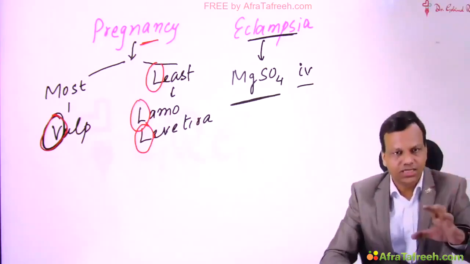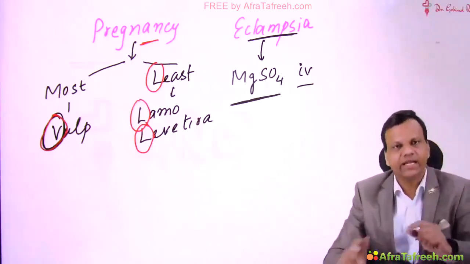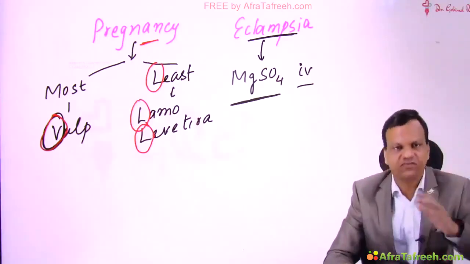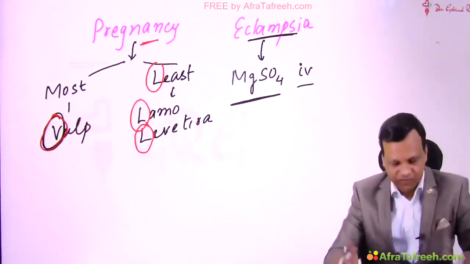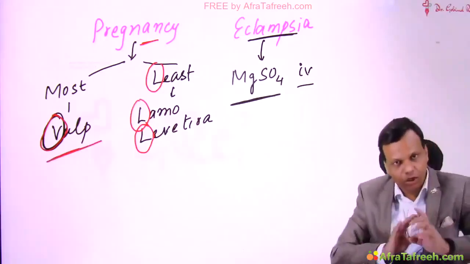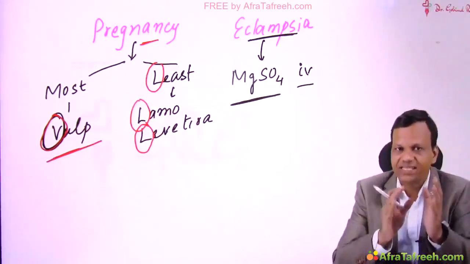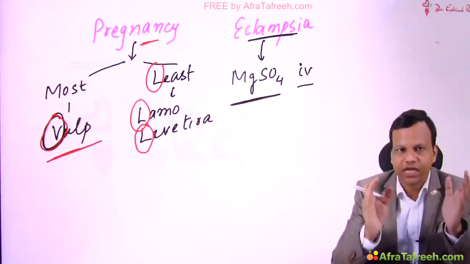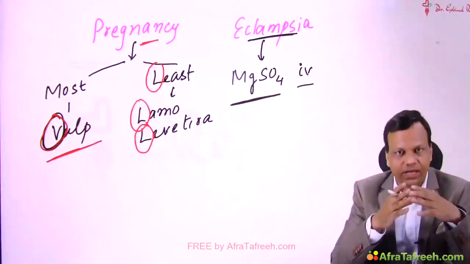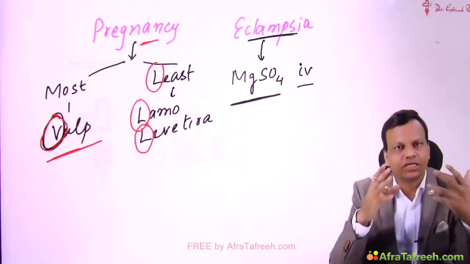So due to this reason, if the female is already taking any anti-epileptic drug, even if it is valproate, we will not change it. We will continue the same drug. The only important thing is we will add high dose folic acid. That means 4000 microgram folic acid per day to prevent the teratogenic effects.